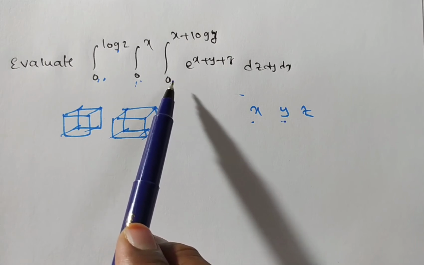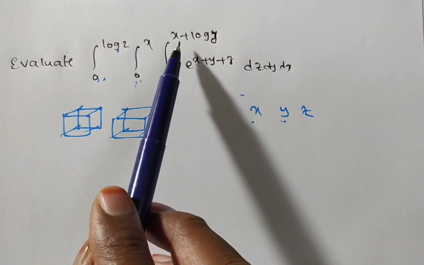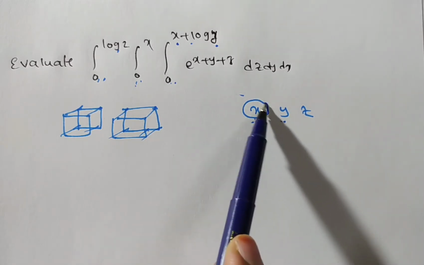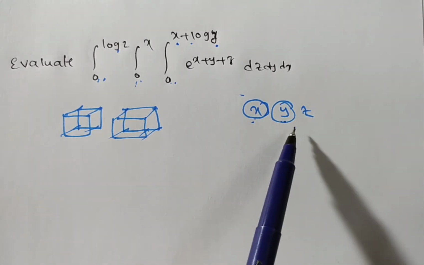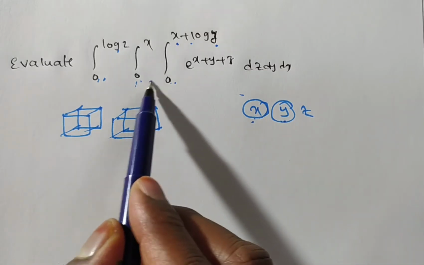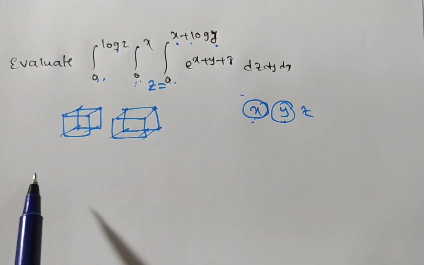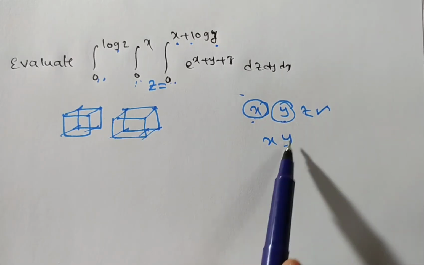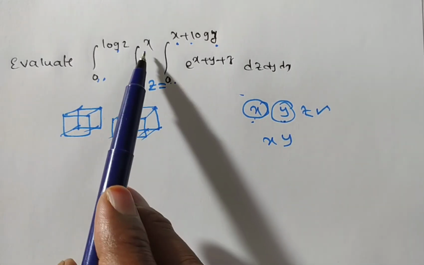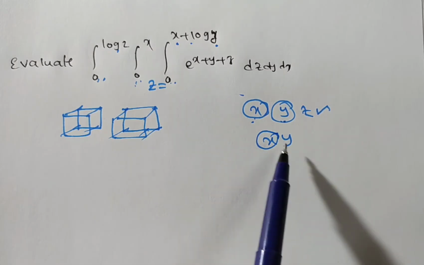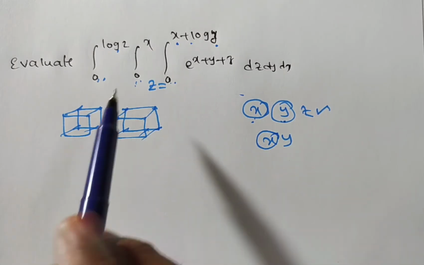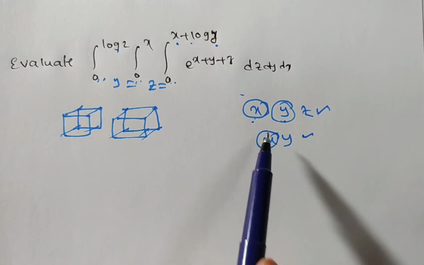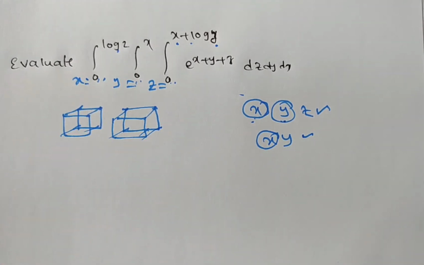But here one limit is there: 0 to x plus log y. It is a function of both x and y. So what is the remaining term? Z. So this is the limit for z. Is it clear now? Next. Z is completed. Next, the remaining are x and y. It is a function of x, so what is the remaining term? Y. So this is the limit for y. Now x, y are over, z is over. The remaining is x. So this is the limit for x.